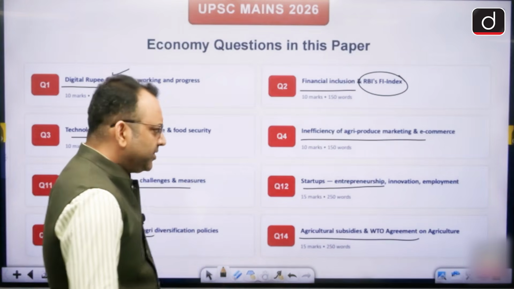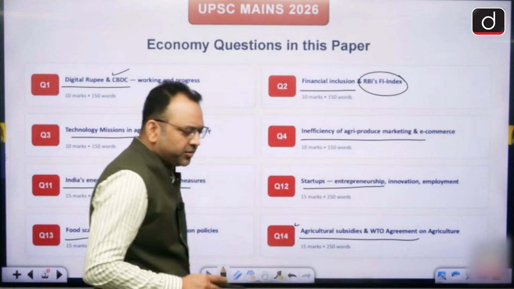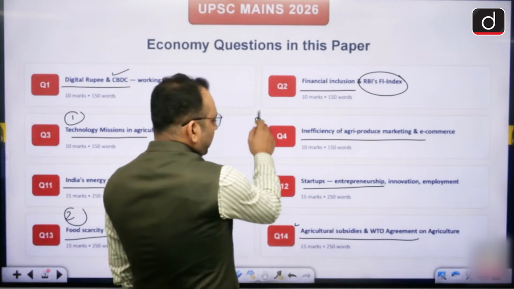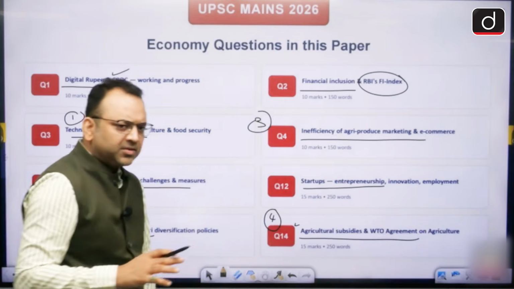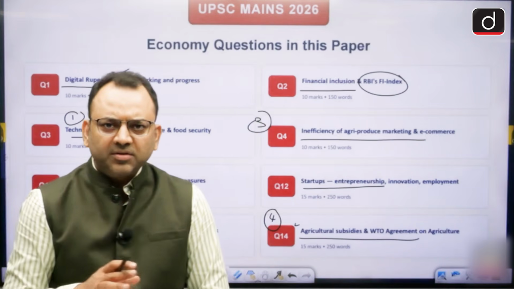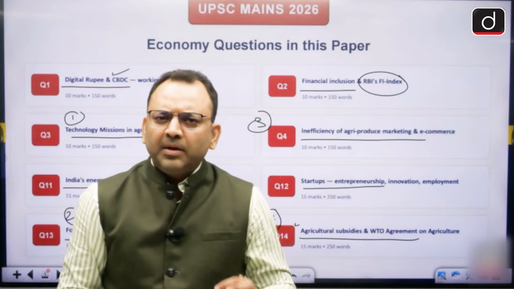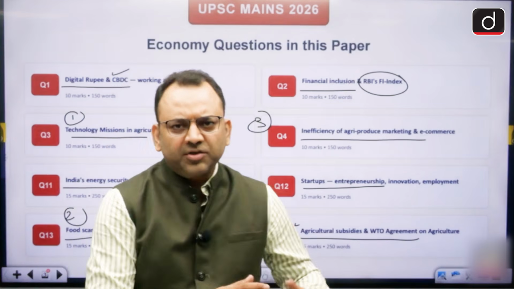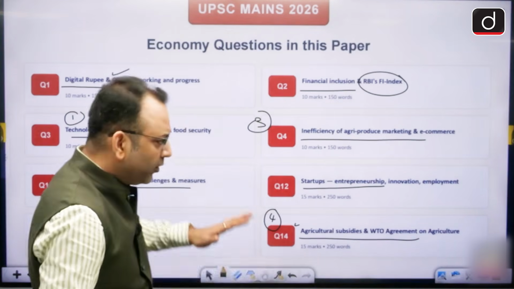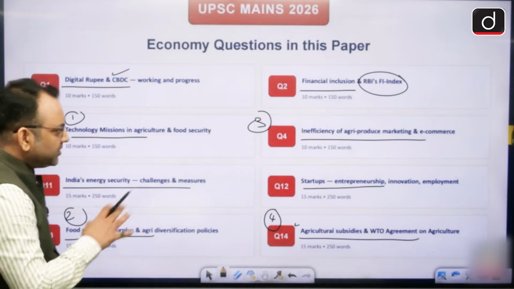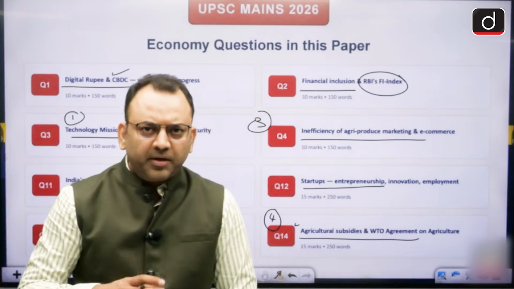This is a topic which has been asked multiple times, and you see in this paper, 1, 2, 3, 4, and this trend is for the last many years. Out of 8 to 9 questions in the economy part, in paper 3 we have 20 questions. Nearly 8, 9, 10 questions are from the economy section. Half of them have always been from the agriculture part, and this trend is followed this year as well, right? So let's discuss the answers to the questions,